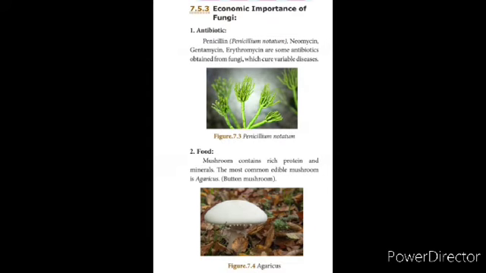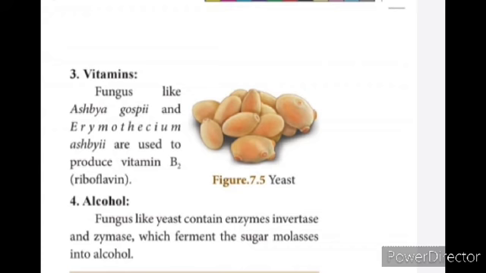And food: mushroom is rich in protein and mineral contents, and is edible, Agaricus, button mushroom. And vitamins: fungi like Eremothecium ashbyii are used to produce vitamin B2, that is riboflavin. Ashbya gossypii also is used for vitamin B2. And alcohol is produced by a fungus like yeast, anaerobic.